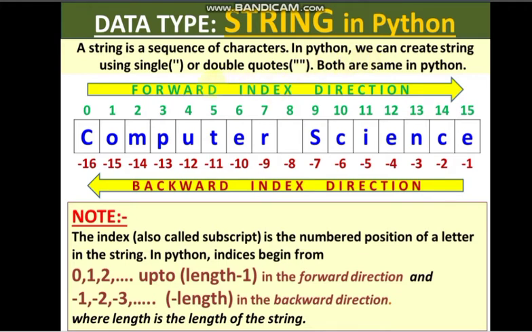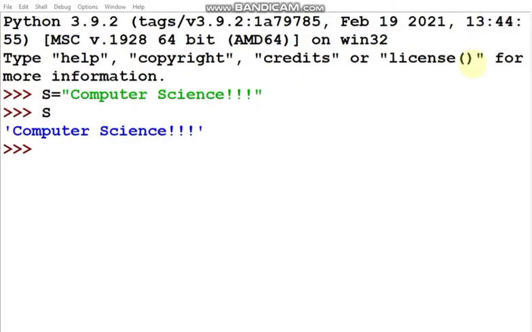In Python, we can create string using either single quote or double quotes, that you know, and both are treated in the same way. So let's say, for example, we have declared a string computer science. So I'm showing you practically. See here, I've just defined S is equal to under quotes computer science, and I've given 3 exclamatory mark that is also treated under this string. Inside that string only, these are characters, and S I'm printing. Now see, how do we treat these characters and how we can operate on these characters? Let's see.